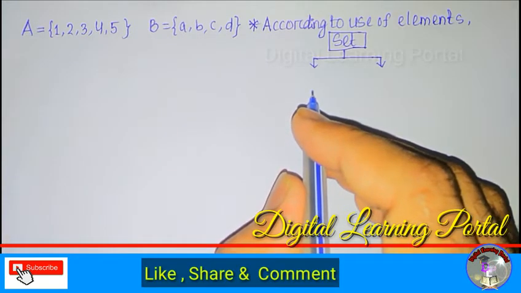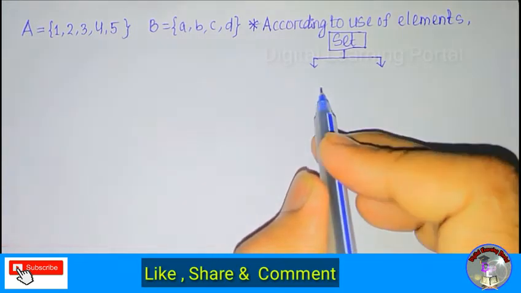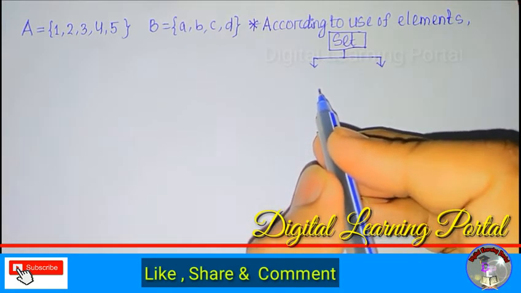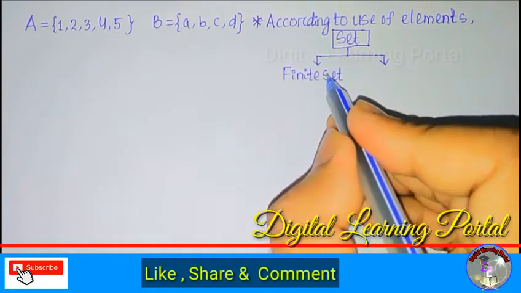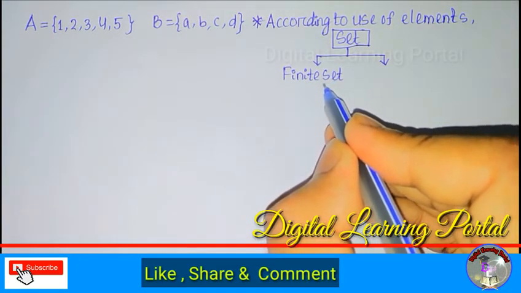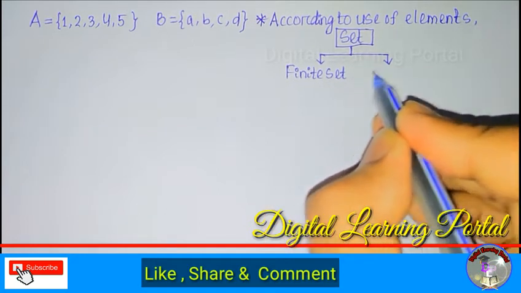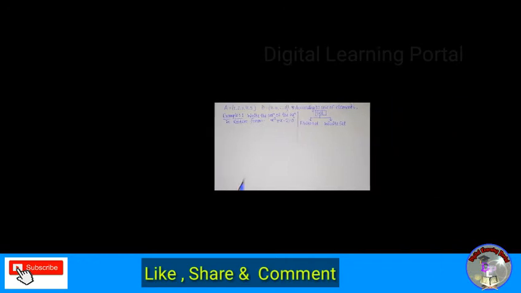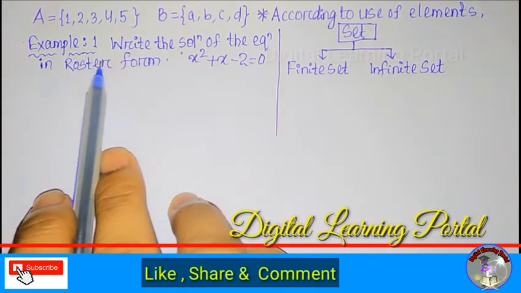According to the number of elements, sets can be divided into two categories, one is finite set and another one is infinite set. Here we have example 1.